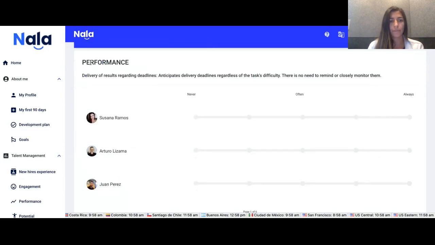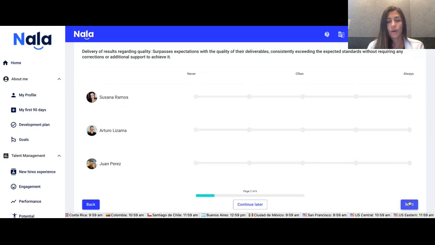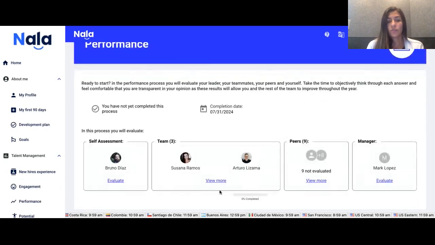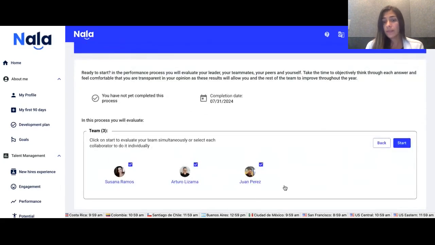For example, here I'm going to answer this question for Susana, for Arturo, and for Juan. And you can go and keep answering all of them. You can also decide not to evaluate everyone at the same time, but one by one, and just click on the person's name. Or if you have a big team, but you don't want to evaluate everyone at the same time, but by groups, you can select some of them. Just choose the people that you want to evaluate at the same time and go to start.